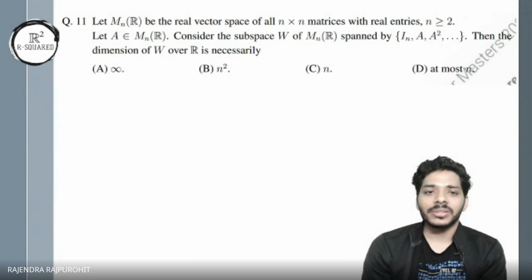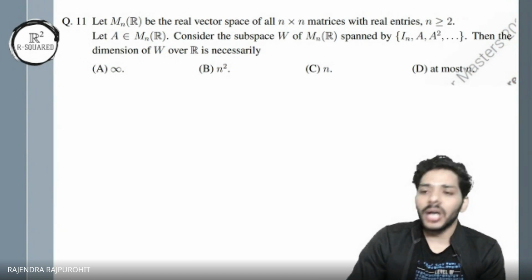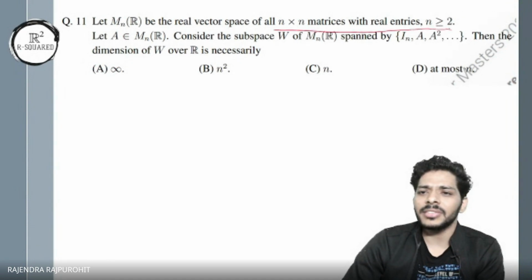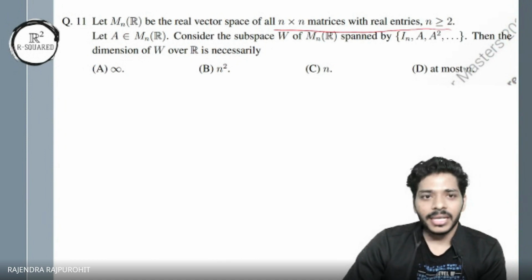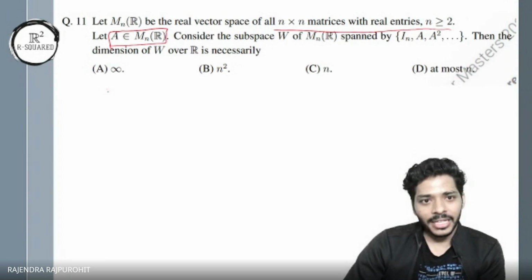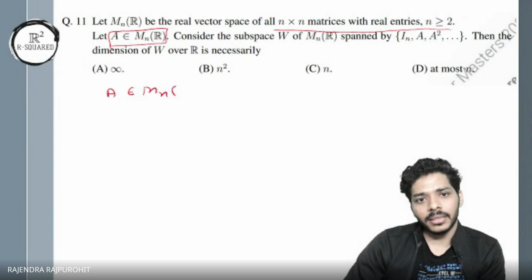At most 10. Okay. So how do we do this? You have been given that M_n(R) is the real vector space of n cross n matrices with n at least 2. Okay, and you have picked a matrix A belongs to M_n(R). So now we have fixed the matrix A.